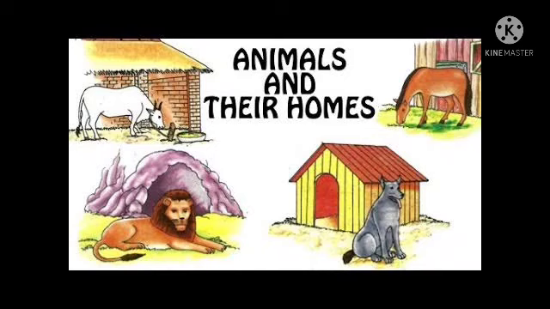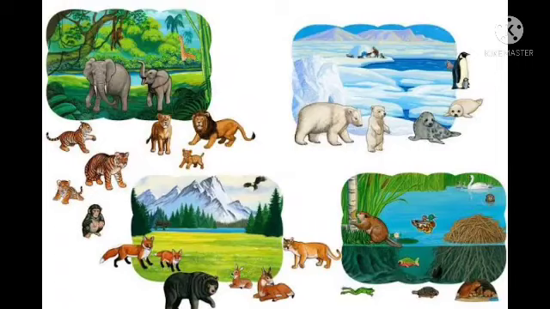Like us, animals also have a place to live. It is called their habitat. What is it? Habitat. Yes, that means a place where an animal or a plant survives. Do you know, children, what we mean by the word survive? Survive means to continue to live or exist. So the living place of an organism is called its habitat.